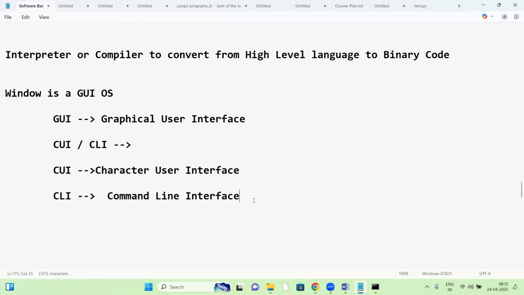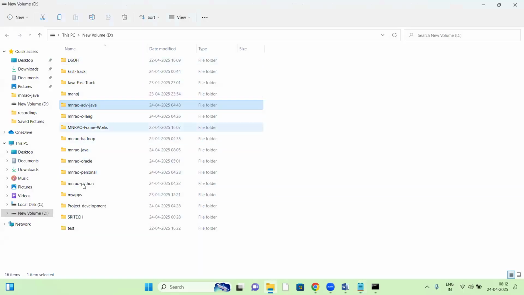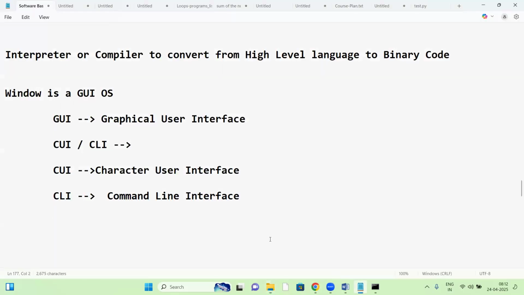As for GUI, it's a folder. In GUI, these are all called folders. Folder and directory both are the same. No difference, only terminology. In GUI we call it a folder, and in the character interface it is a directory.